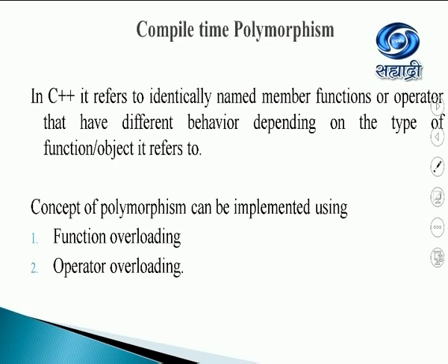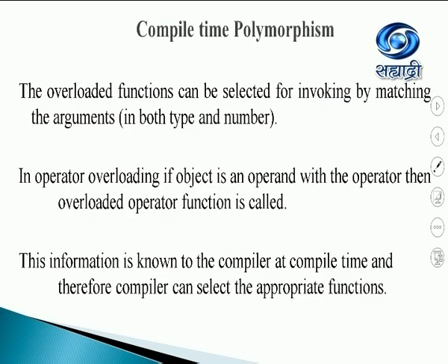In C++, this is achieved by, we know this now, function overloading and operator overloading. The overloaded function can be selected by using matching arguments. The operator can be selected if the object is an operand with that operator. This information is known to the compiler at compile time, and therefore the compiler can select the appropriate function at the